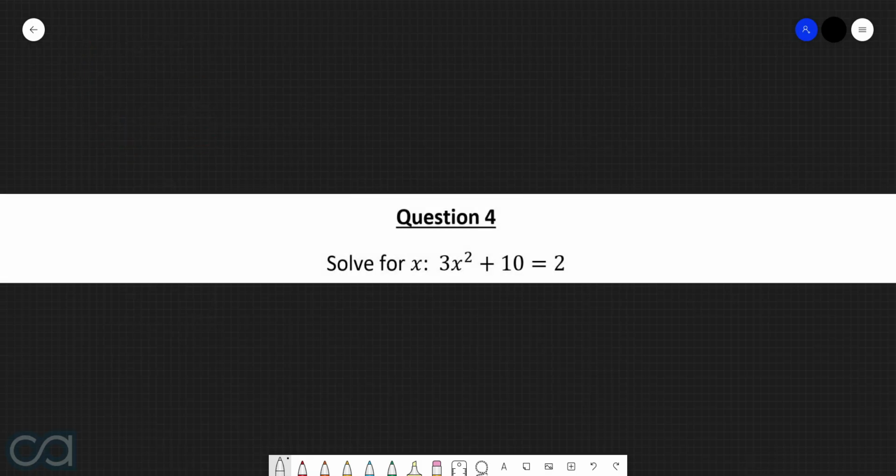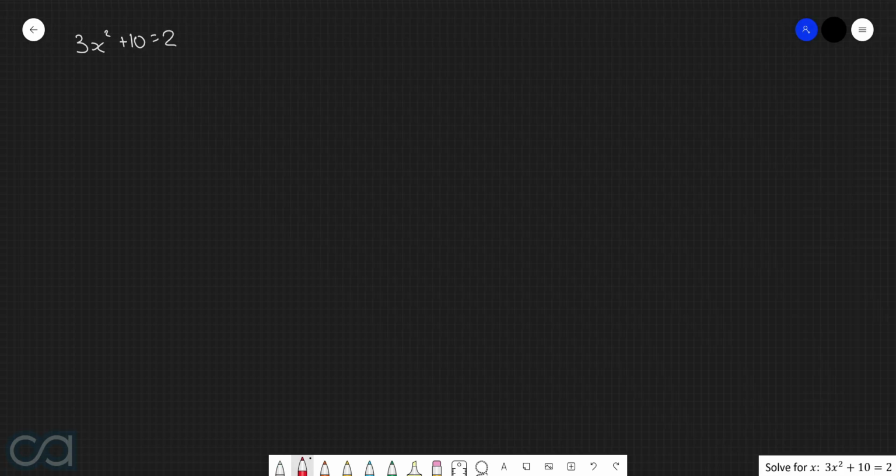Question 4. Solve for x. 3x squared plus 10 equals 2. Okay, so here we have 3x squared plus 10 is equal to 2. We need to first of all isolate this x squared. We can do that by first of all subtracting 10 from both sides. This is going to cancel with that. So now what we have is 3x squared is equal to negative 8. Now we can divide through by 3. This cancels with this, and so then what we have is x squared is equal to negative 8 over 3.